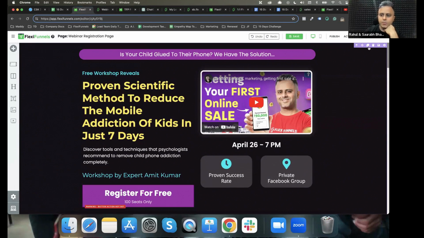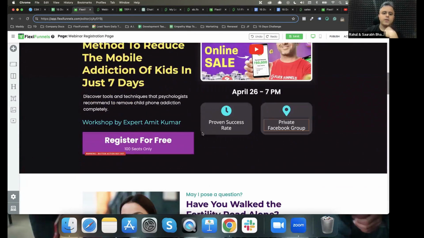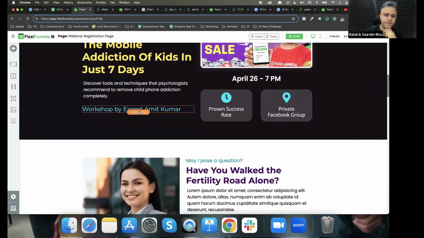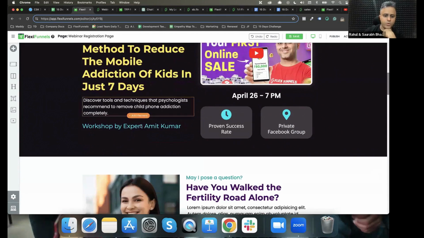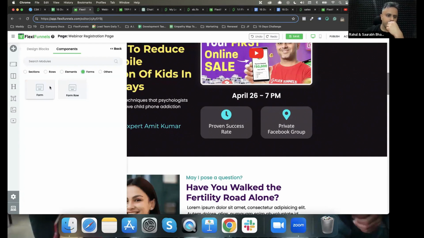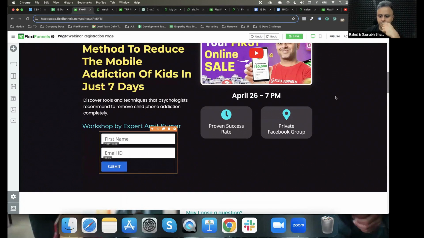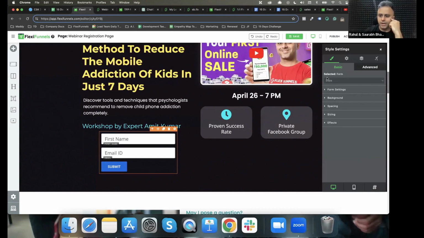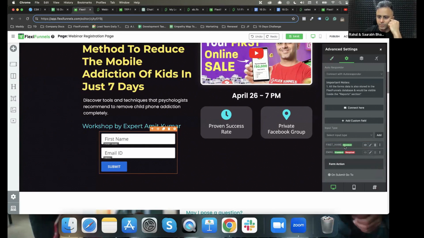Okay, I'm creating a duplicate of this. Just for the sake of experimentation, I am going to put a sign up box over here, like this. And in the editor, going to settings, I'm also going to add a phone number.